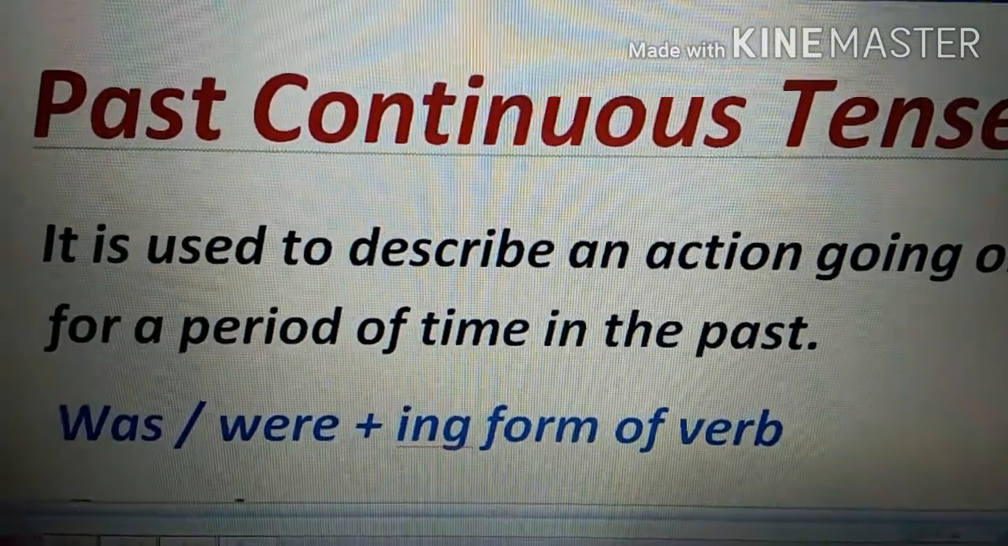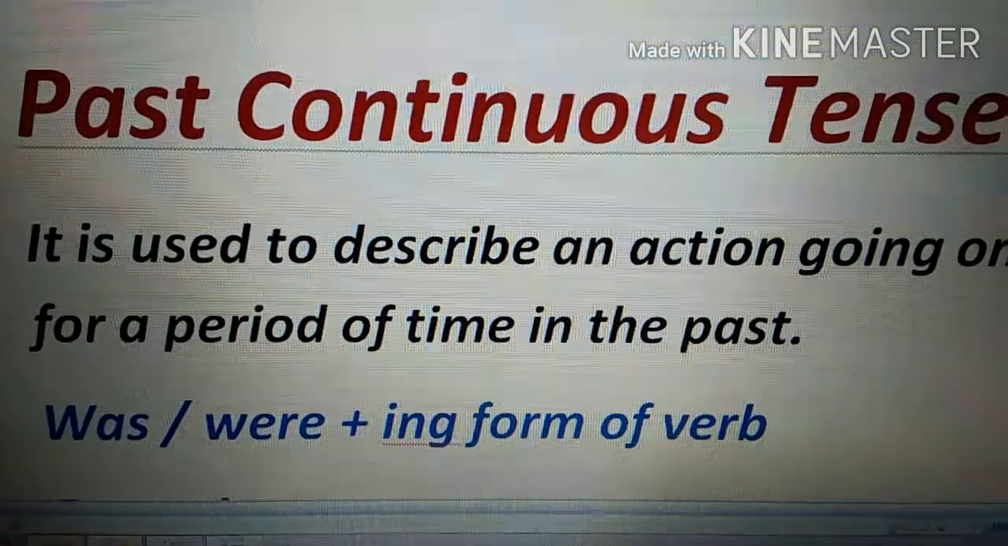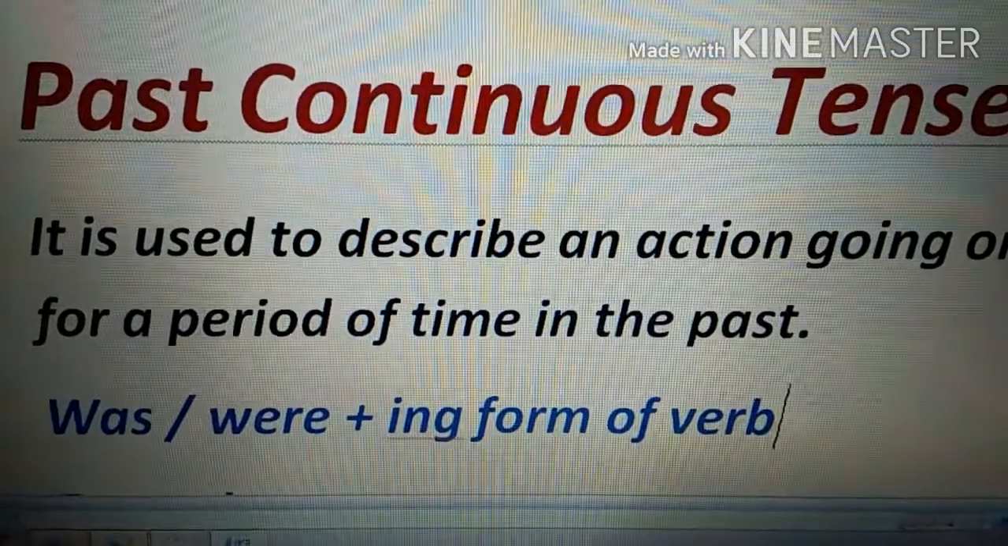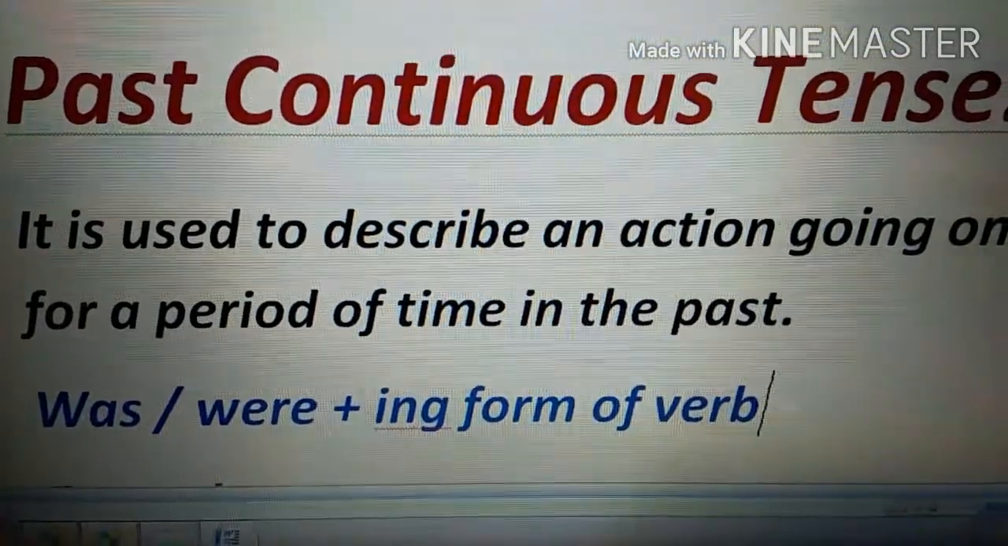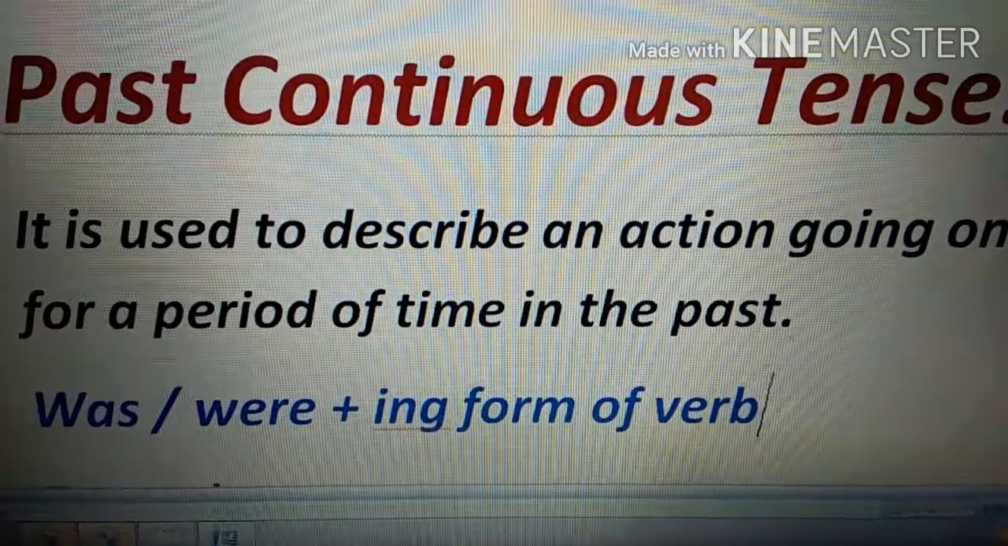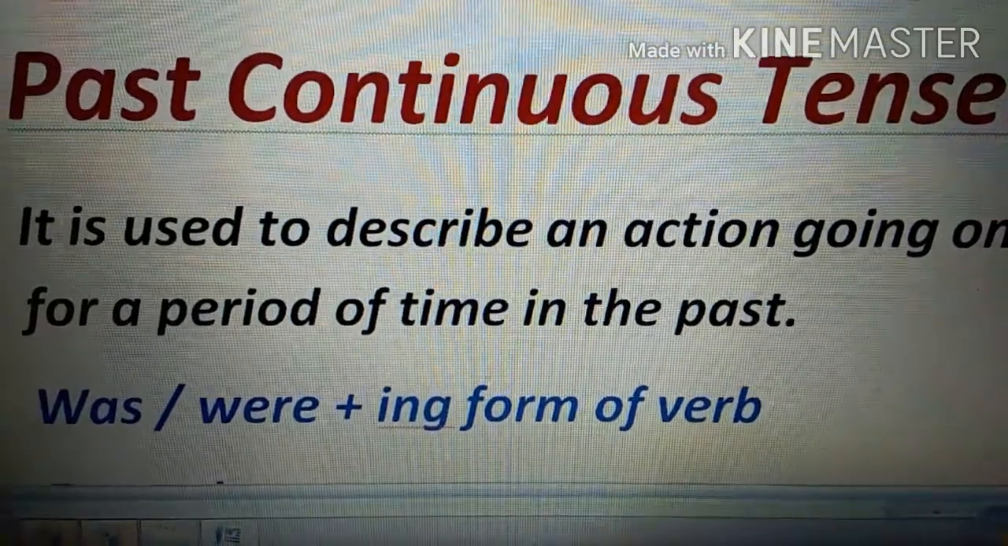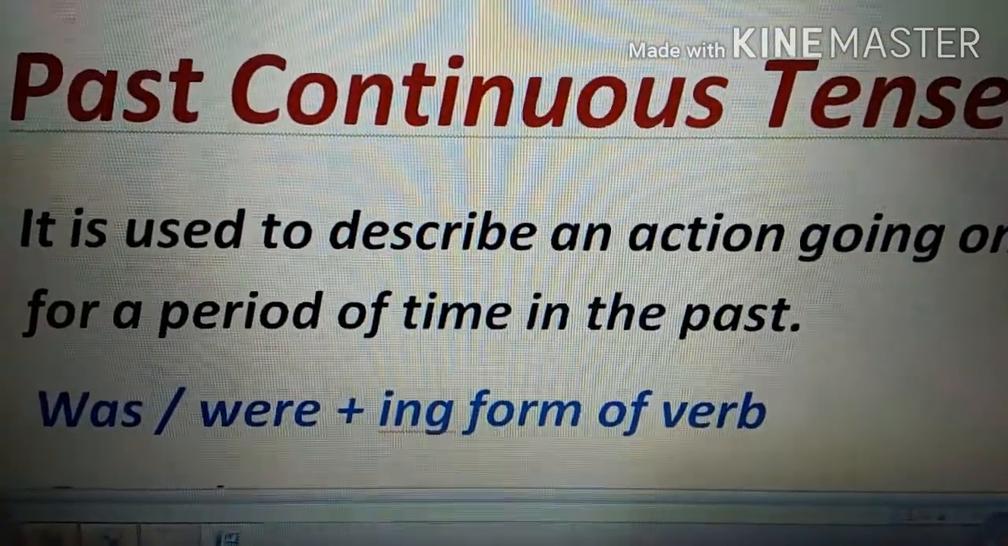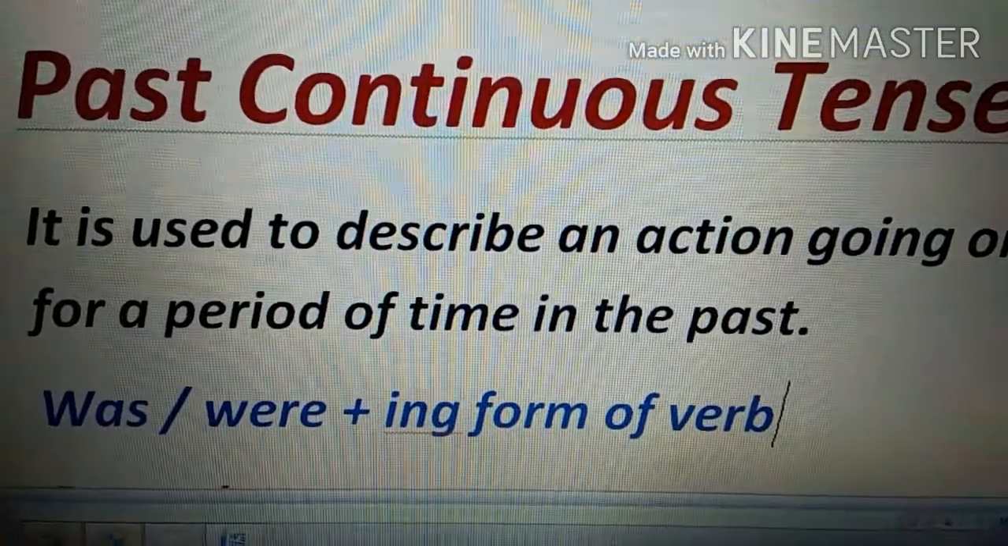which is the past continuous tense. Now, some action that continued in the place where you use past continuous tense. It is used to describe an action going on for a period of time in the past. It was continuing for a period of time in the past.